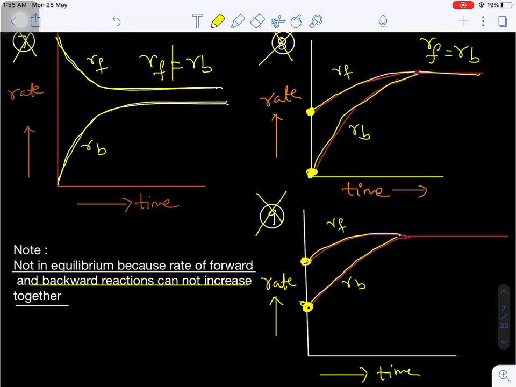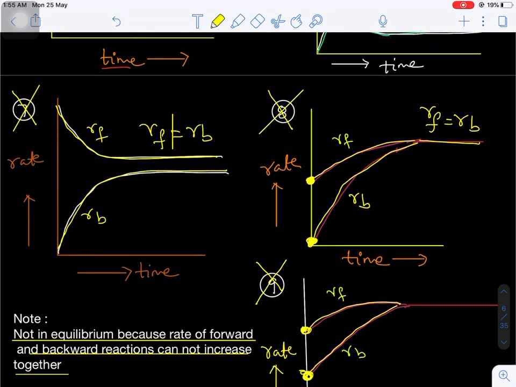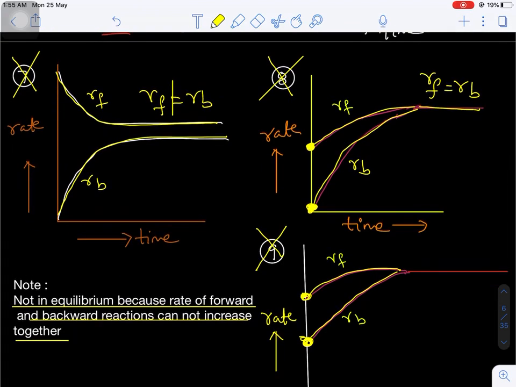This is the reason why graph number 8 and graph number 9 do not correspond to equilibrium, even though they eventually have the rate of forward reaction equal to the rate of backward reaction. Are you getting my point? So this is the chemical equilibrium.